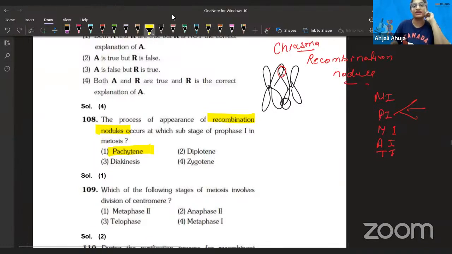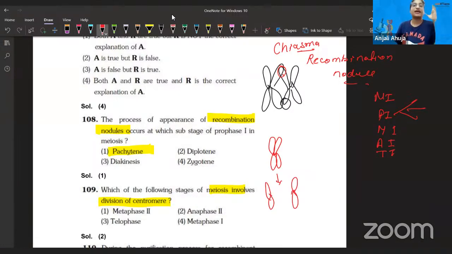Which of the following stages of meiosis involves the division of centromere? First of all, a chromosome pair is there. After that, the chromosome pair is getting segregated like this. During this time, centromere division happens, right? So technically it is asking about when 2n is getting converted into n, right?